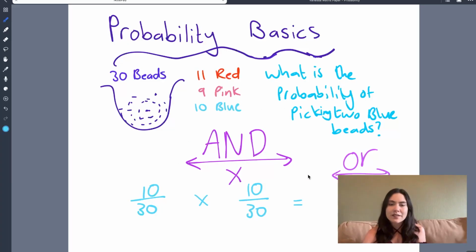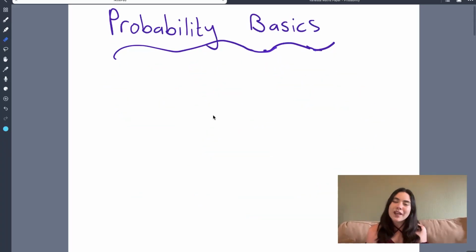But remember, 10 times 10 is equal to 100. And if you're not sure what 30 times 30 is, we can do 3 times 3, which is 9, and then we add 2 zeros. And 100 divided by 900 is 1 over 9. So the probability of picking a blue bead and then another blue bead is 1 over 9. Or if we put that in our calculator to get our decimals, it's 0.11 chance.